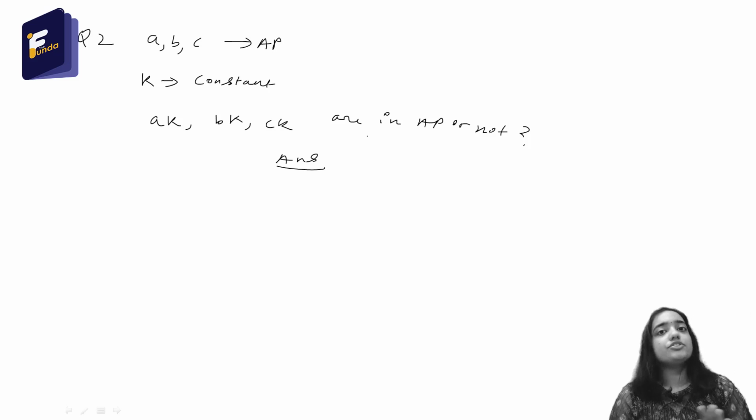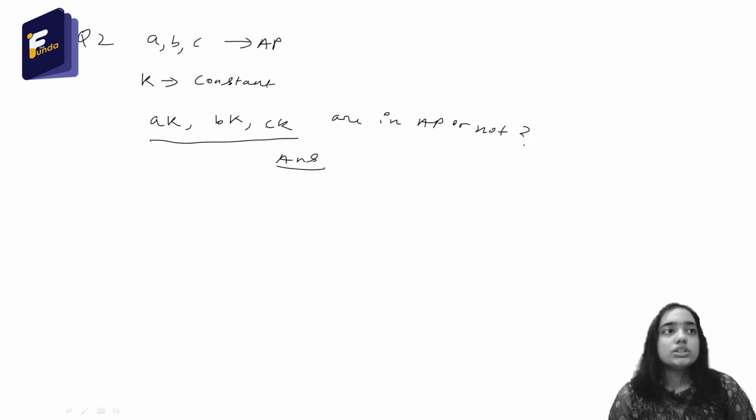So what is the definition of AP? From the definition we know that in an AP the difference between any two consecutive terms is the same. So if in this new sequence the difference between two consecutive terms is the same, then only will this new sequence be an AP. What does that mean? Say this difference is D1 and this difference is D2. If we can prove that D1 equal to D2, then this whole thing will be in AP.